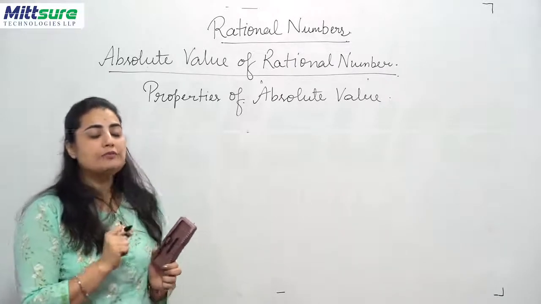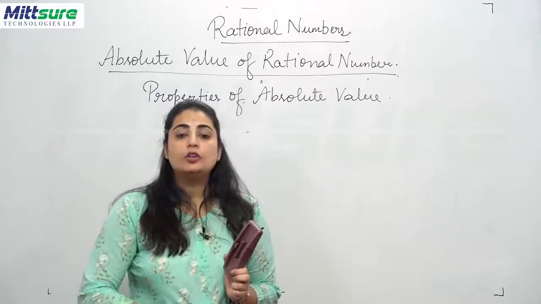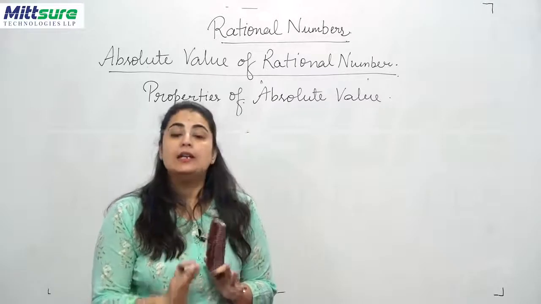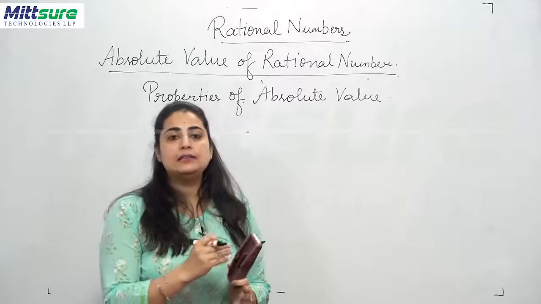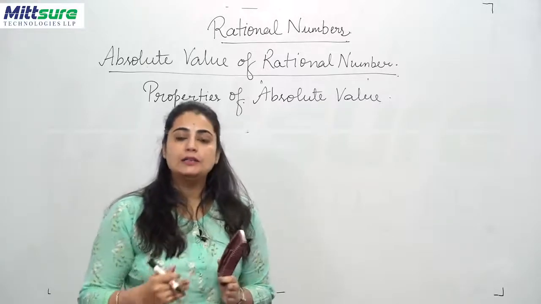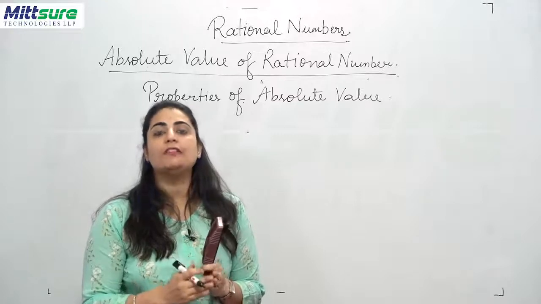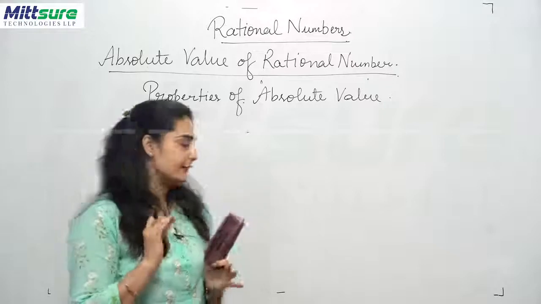The absolute value can never be a negative value. Your absolute value will always come out positive. The absolute value of any number, be it an integer or a rational number, is always positive. It is never negative, right?